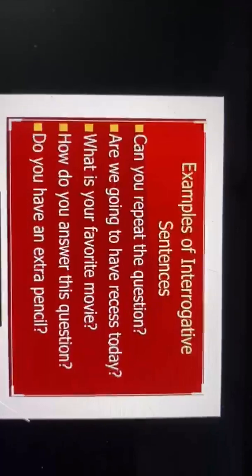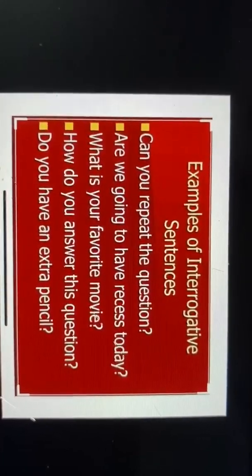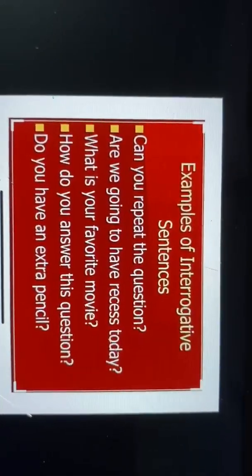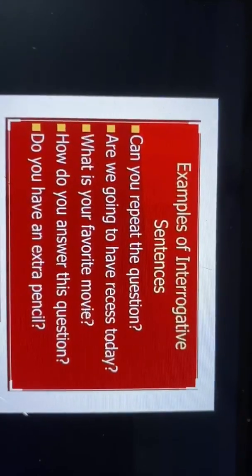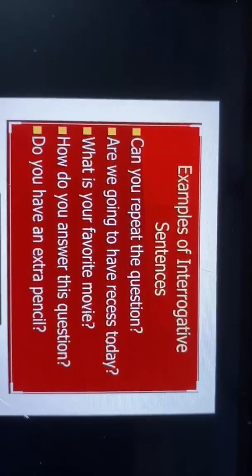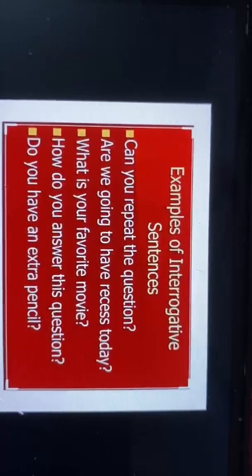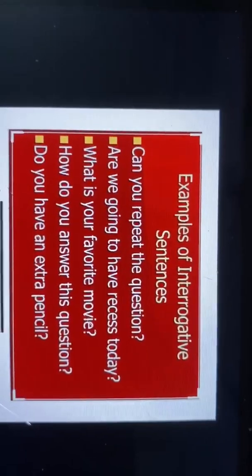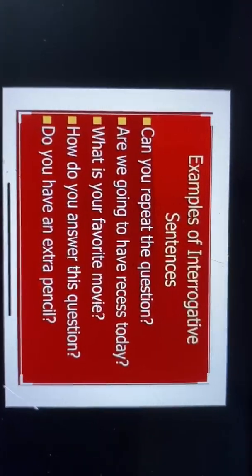Now, let's see the other examples of interrogative sentences. Can you repeat the question? Are we going to have recess today? What is your favorite movie? How do you answer this question? Do you have any extra pencils? Now all these sentences are asking questions. सब आपसे question पूछ रहे हैं and also they are ending with a question mark. So they are all called interrogative sentences.